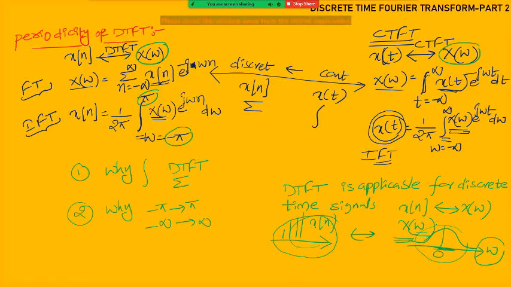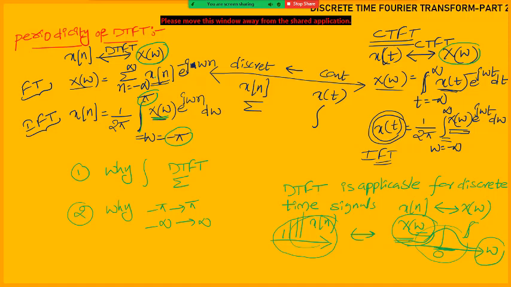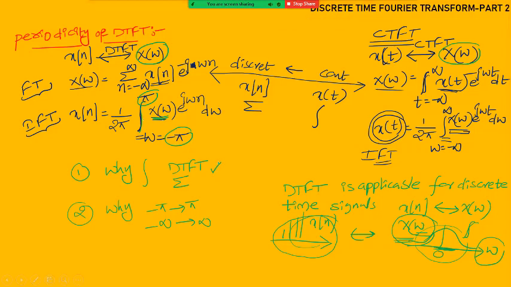So that when you use this x of omega, you should use integration only, because it is a continuous signal. Okay, x of omega is a continuous signal. That's why you need to use here integration only. But x of n is discrete. When you use this one, you should use sigma. Okay, x of n is discrete by default. So whenever you want to work with this one, you should use sigma. But x of omega is continuous in nature. That's why integration is used. So this part is over.